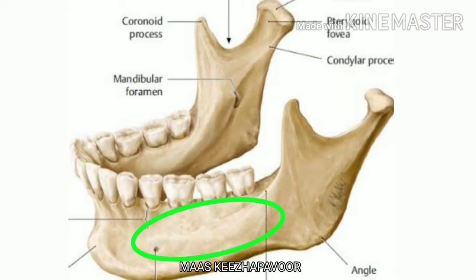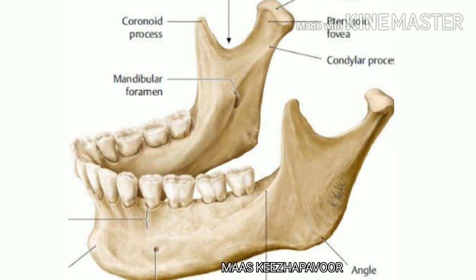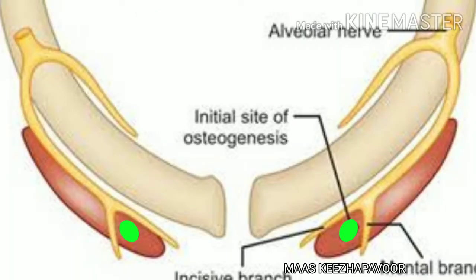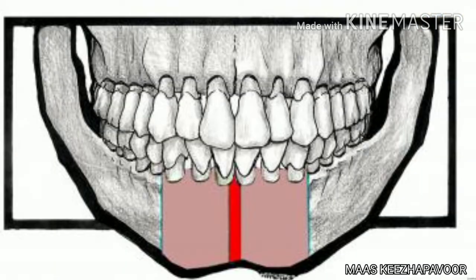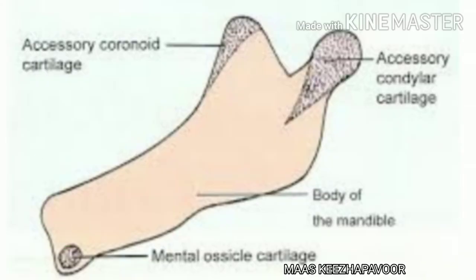The whole body of mandible, except anterior part, and the ramus in continuation of body up to mandibular foramen developed by membranous ossification. The centers of ossification are two in number, one for each half, appears in the region of mental foramen by sixth week. The incisive portion of body starts by 10th week of intrauterine life by the cartilaginous ossicles on either side of symphysis menti.